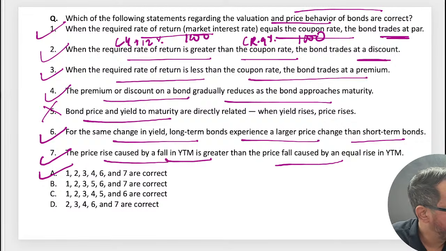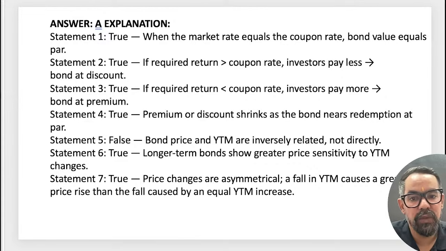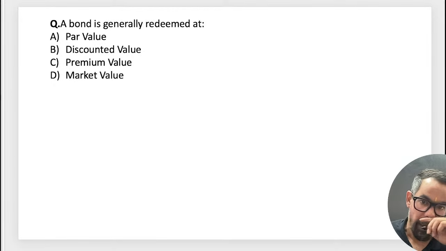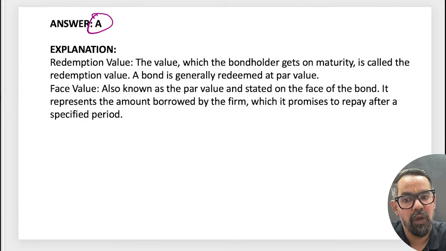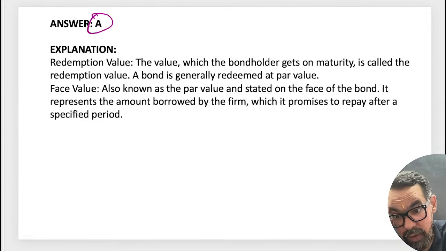Correct? Piyush sir, you got this one? If you have any doubt, please do let me know so I can help you out with this. Next one. A bond is generally redeemed at par value, it is called face value of bonds. So that is called face value of bonds.